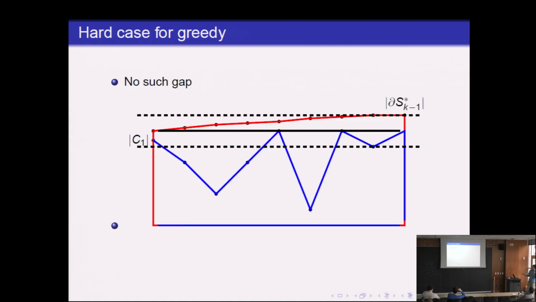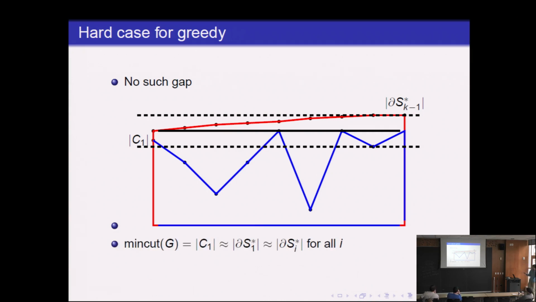So what might such a hard case look like? There's no such gap in either rectangle. Let's suppose it looks something like this, where the first blue point is already within the rectangle, the dotted lines, which means we cannot fit any prefix rectangle here. And let's suppose that the entire red line is between the dotted lines, which means we cannot fit any rectangle here. None of the two rectangles will be valid gaps.